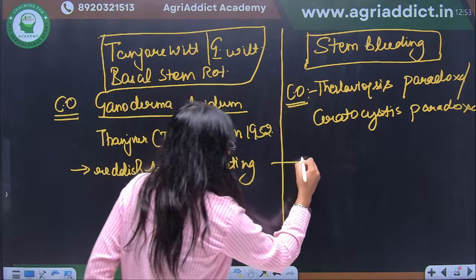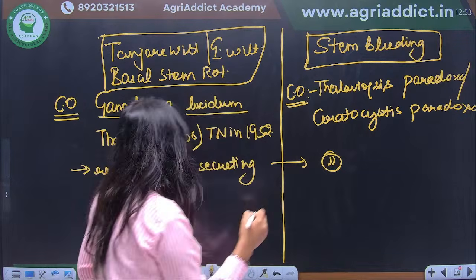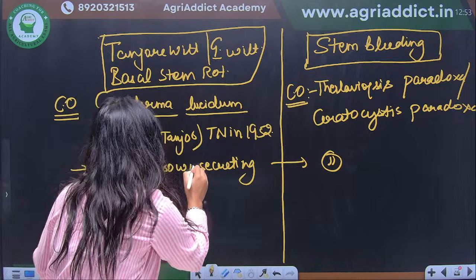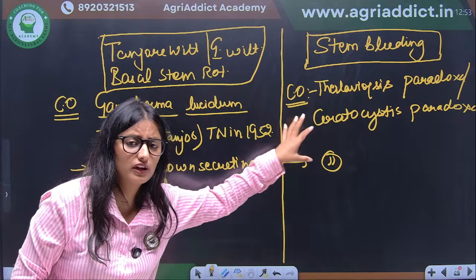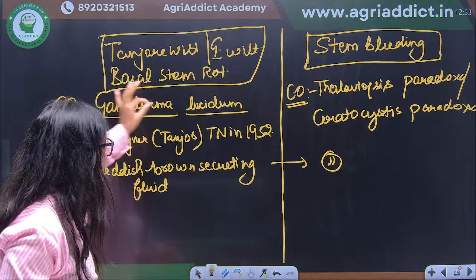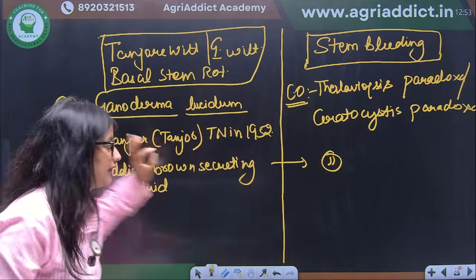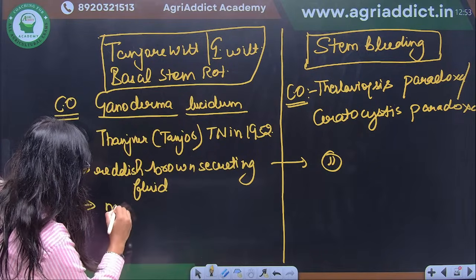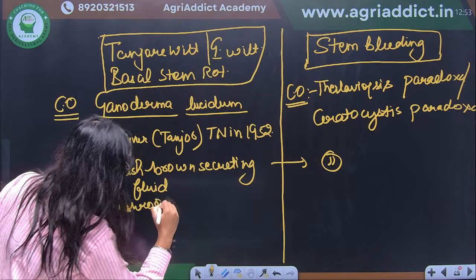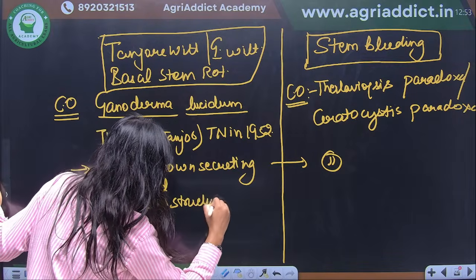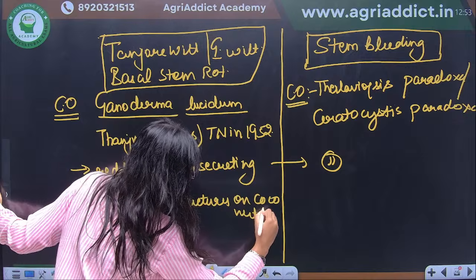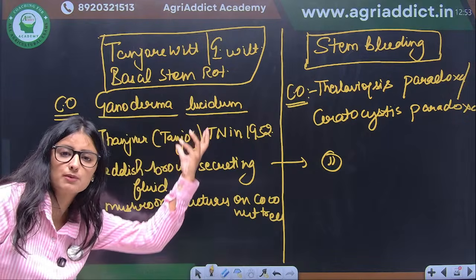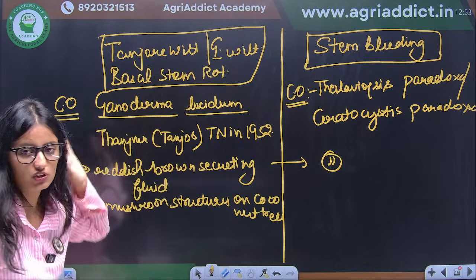The same symptom, reddish brown fluid, appears in both cases. How do we distinguish between the two? Since it is a Ganoderma, there will be Ganoderma or mushroom structures on the coconut tree. So there will be a mushroom structure in the case of Tanjore wilt.